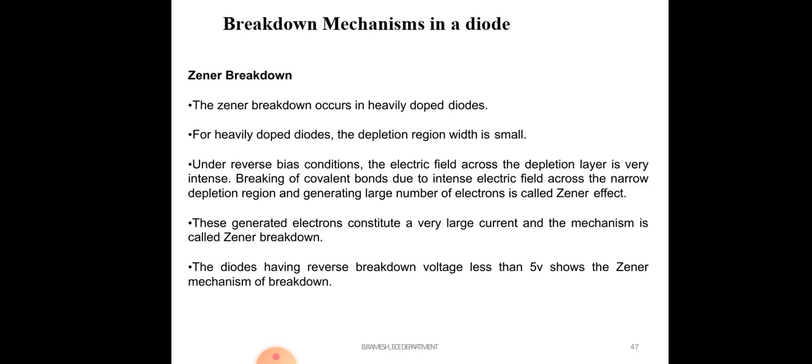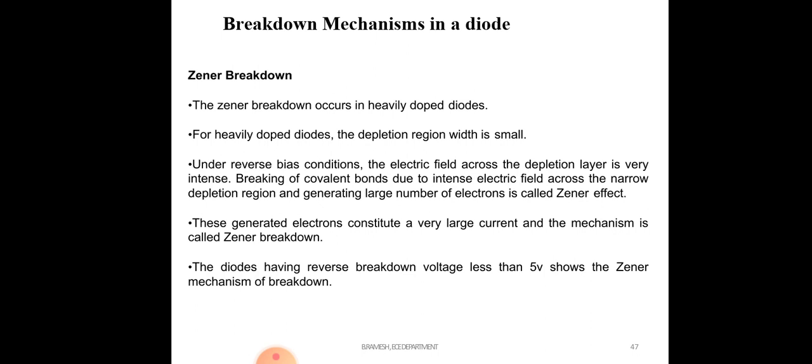So this is the mechanism in avalanche breakdown: the charge carriers collide in a multiplication process, one charge carrier collides with a covalent bond and releases a pair of charge carriers that collide with other covalent bonds, until all covalent bonds break down.